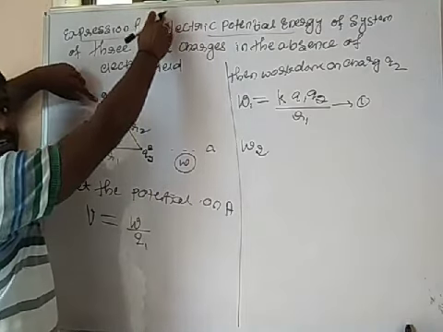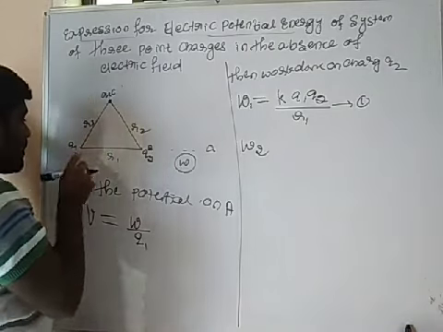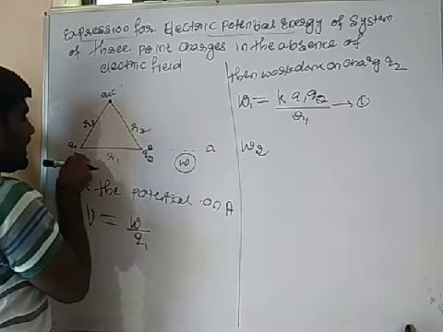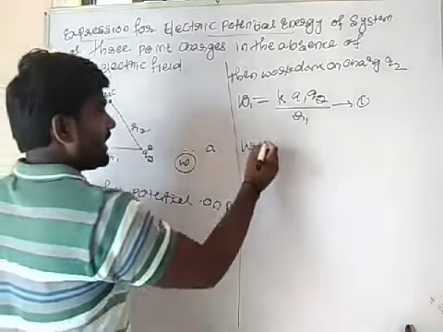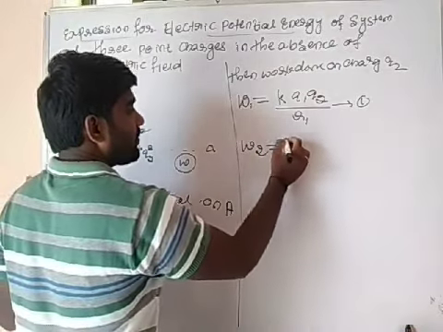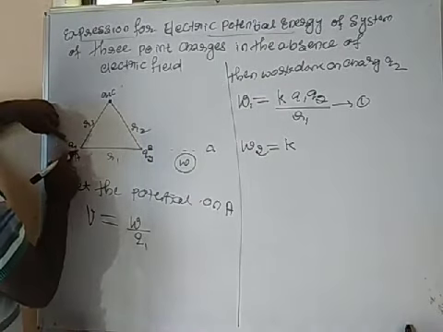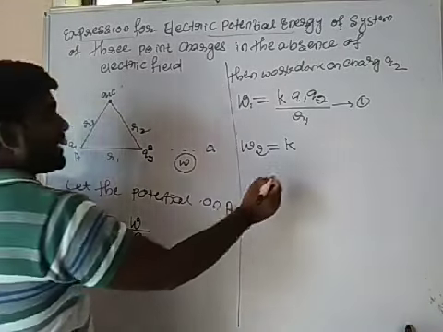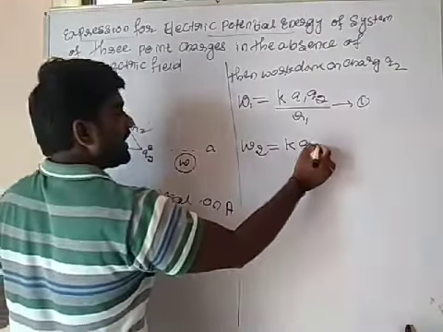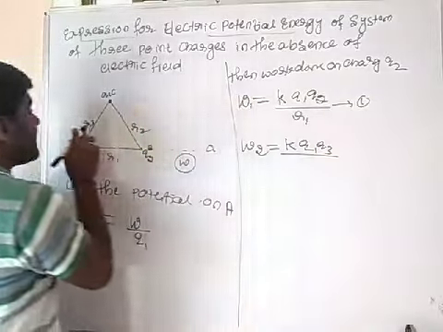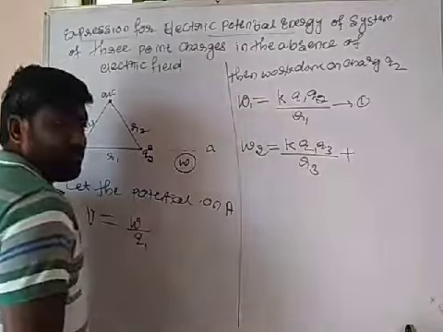infinity. From this point, if I bring this point charge, there will be two forces. One is just because of A and another one is just because of B. Okay na, I am writing the work done at 2 is equal to K times, along this direction you can take, Q1 Q3 divided by, separated by distance R3, plus one more force will be there.